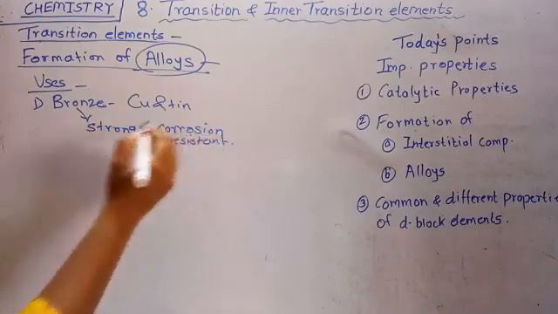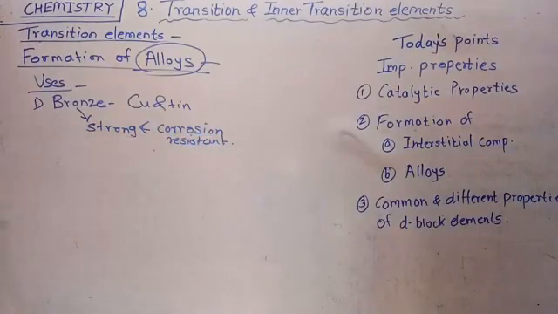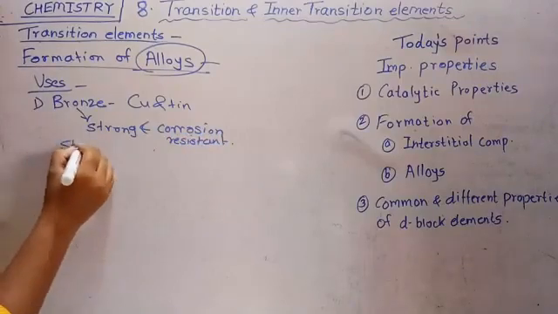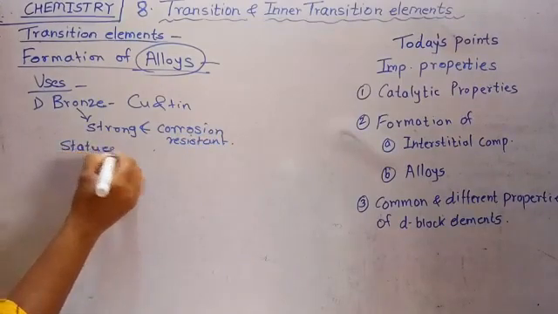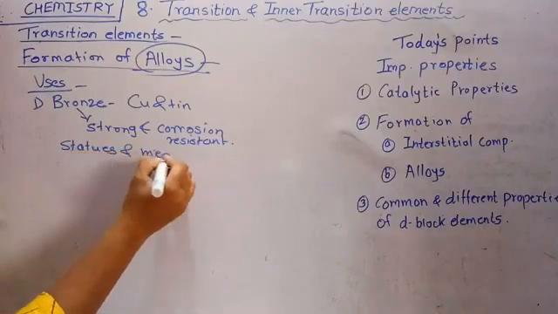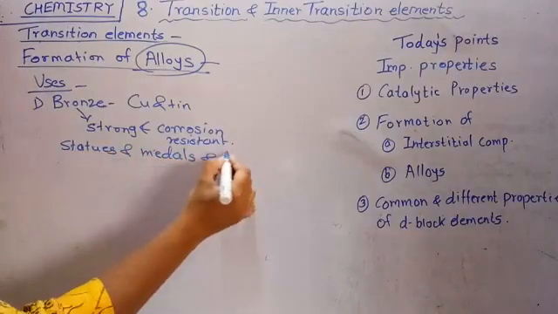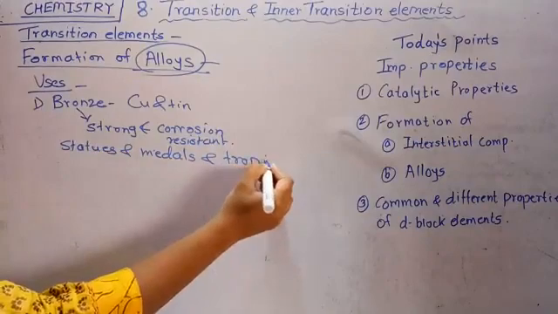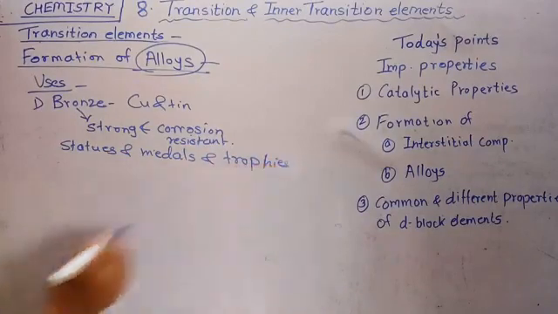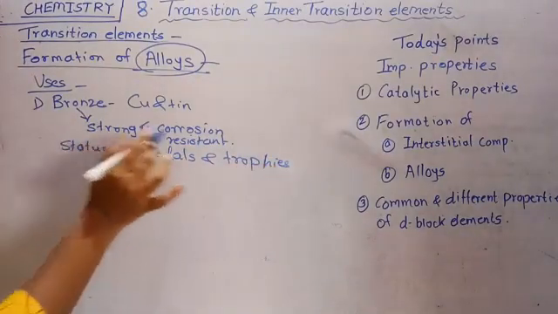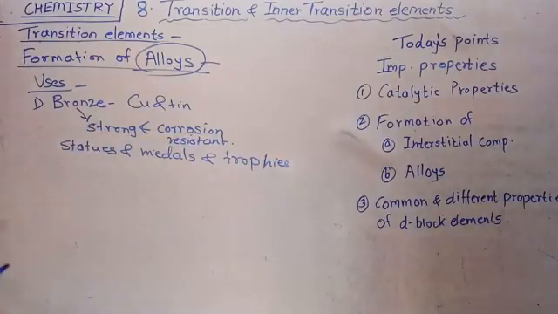That means it is used for making statues, medals and trophies. Because bronze is strong and corrosion resistant, so it is used to make statues, medals and trophies.